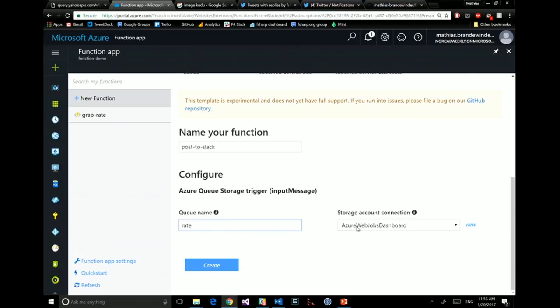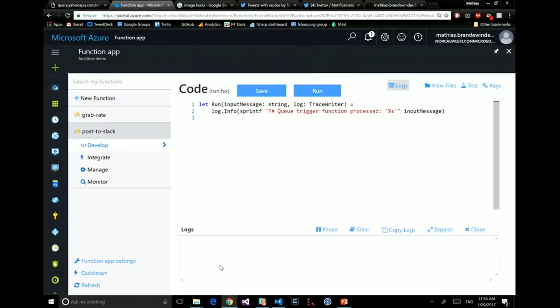So when we created the function, it comes by default with a storage account. So here, I don't even need to do anything. By default, I can use that storage account. If you wanted to, you could point it to another storage account, anywhere you want, but this is particularly convenient. So here I told it, look, I want you to be triggered by messages in a queue, and that queue will be called rate.